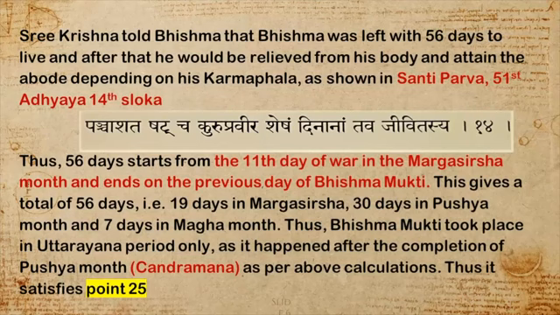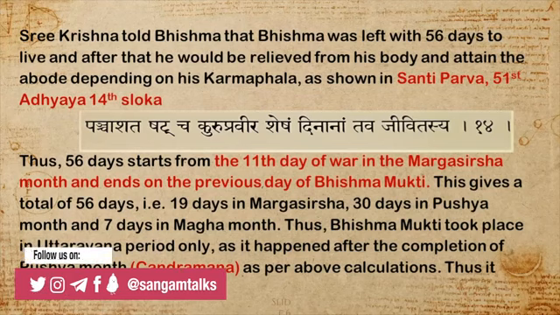So, if we calculate, the war started on the Dvitiya Tithi of Sukla Paksha of Margashirsha month, that is after Kartika month. Sri Krishna said the war should be linked with the Amavasya of Jyeshtha, seven days or more after it. But somehow it was delayed by one or two days. So on the Dvitiya Tithi of Sukla Paksha, the war started. Then Bhishma fought until the 10th day and lay on the bed of arrows on the Ekadashi of Sukla Paksha.